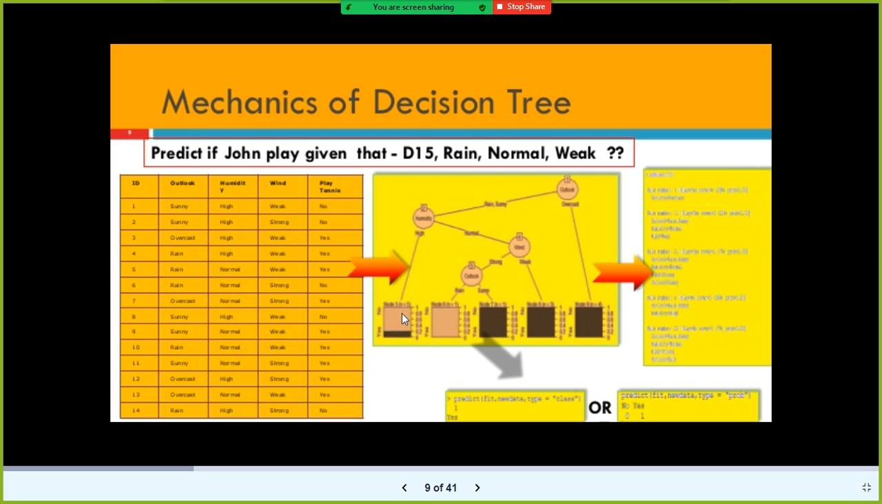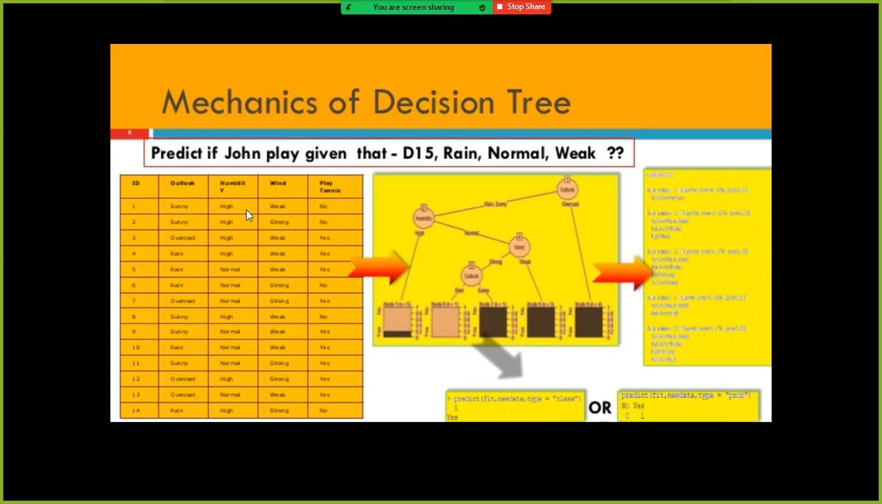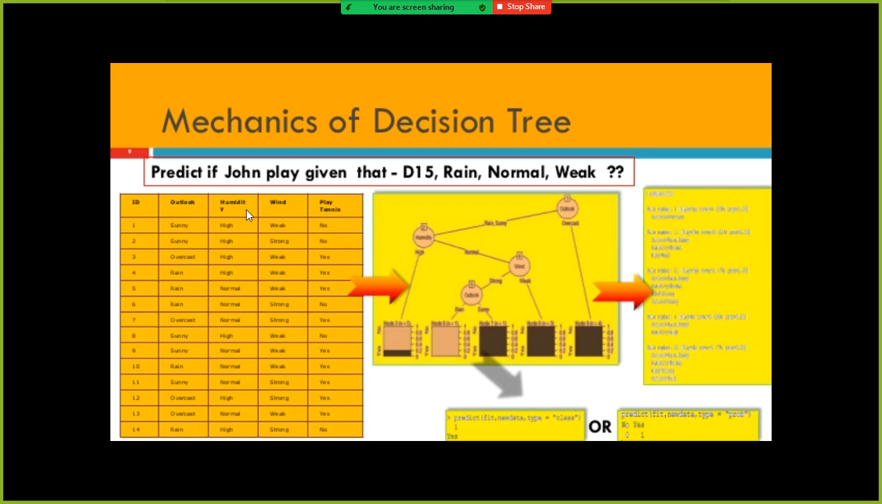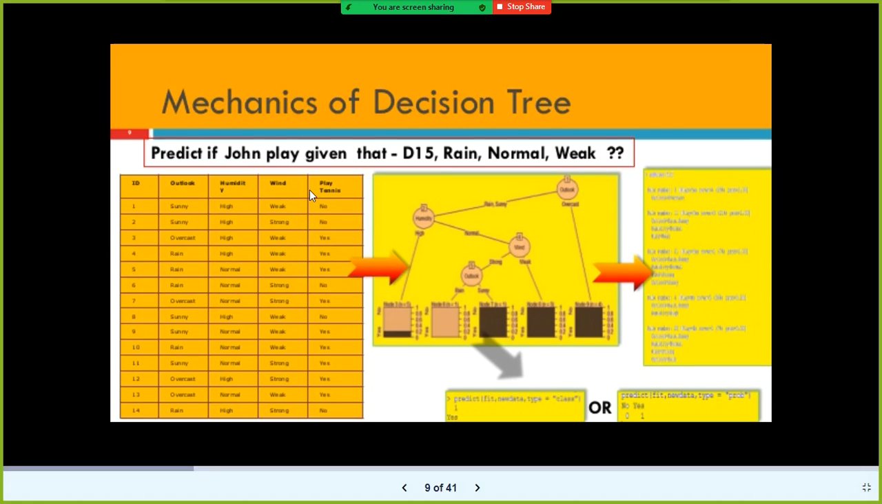So here, it not only assigns the class label true or false, but it also assigns the probability. Which one has higher probability? There is a 0.8 probability you will not play. If the weather is sunny and the humidity is high, there is a 0.2 probability only that you will play tennis, and 0.8 probability you will not play tennis, with any given combination.